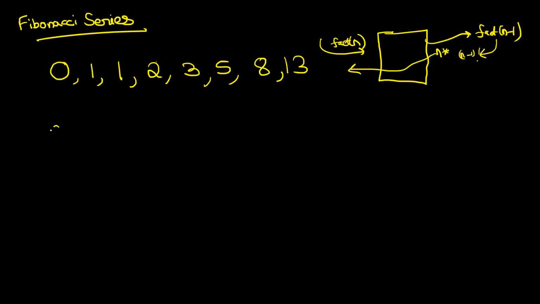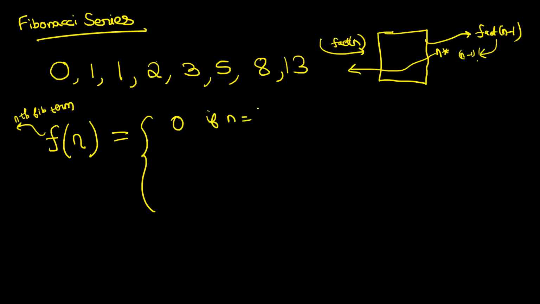So if I want to give you a mathematical definition of the Fibonacci sequence, f of n is nothing but the nth Fibonacci term. What is f of n? F of n gives me the nth Fibonacci term. Okay. So the nth Fibonacci term, f of n, is equal to 0 if n is equal to 1. So the first Fibonacci term is 0 by definition. Okay. This is equal to 1 if n is equal to 2. The second Fibonacci term is 1 by definition. Okay. And otherwise, the nth Fibonacci term is nothing but what? The summation of the n minus 1th Fibonacci term plus the n minus 2th Fibonacci term.